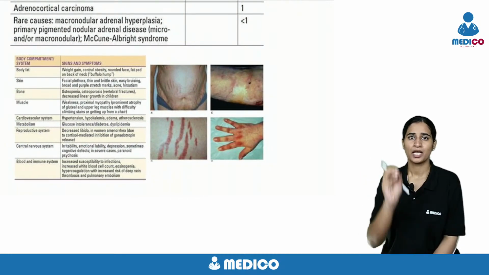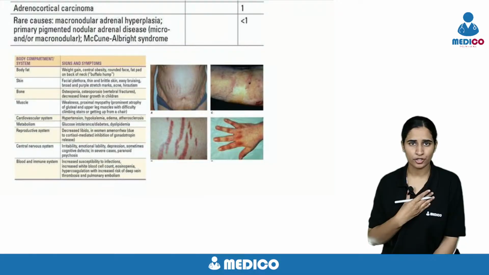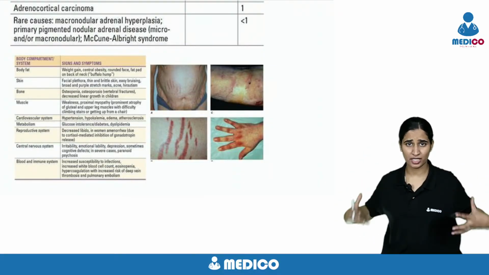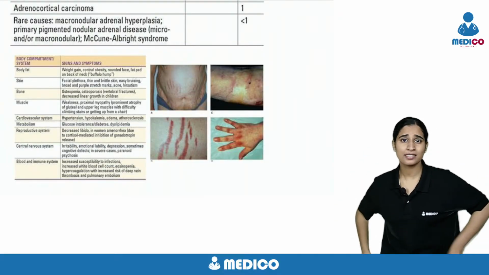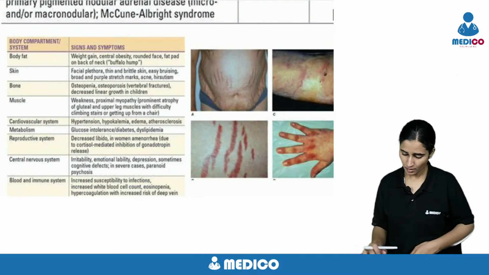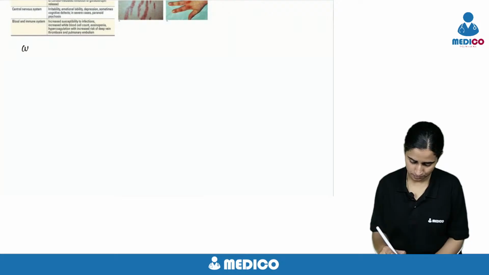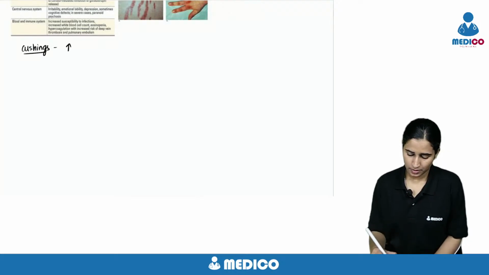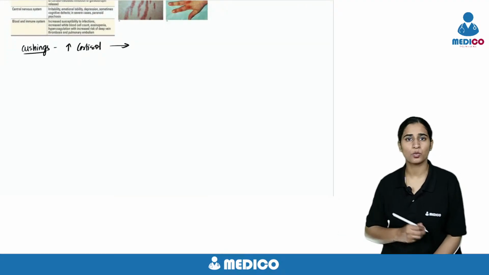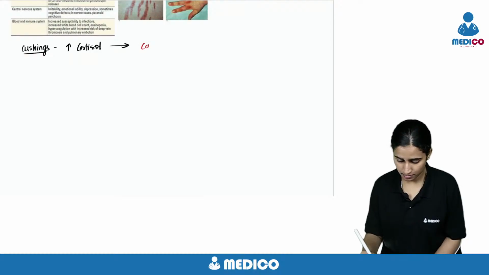Cushing's means there is increased cortisol in your body. Because of that, there are some changes, the Cushing's phenotype. What is that phenotype? Because of increased cortisol, what is happening to your carbohydrates?